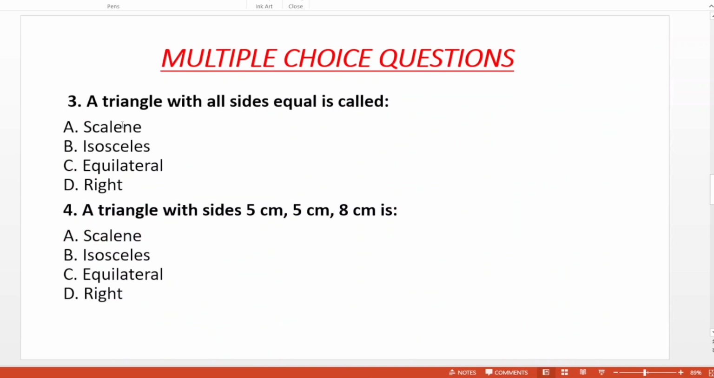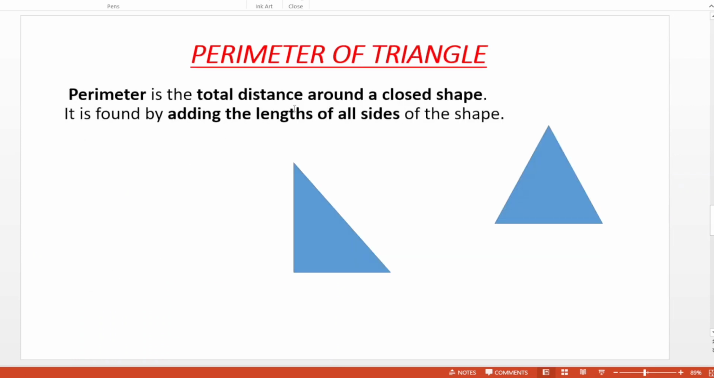Same here, some multiple choice questions. A triangle with all sides equal is an equilateral triangle. A triangle with all sides equal is called equilateral. A triangle with sides 5 cm, 5 cm, 8 cm. Here two sides are equal and one side is different. This is called an isosceles triangle. Next is perimeter, the total distance around a